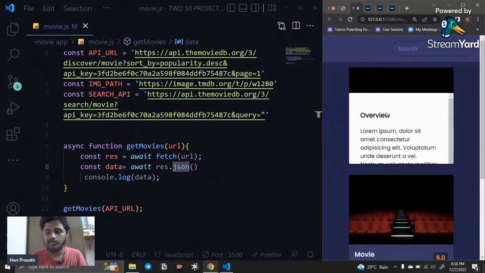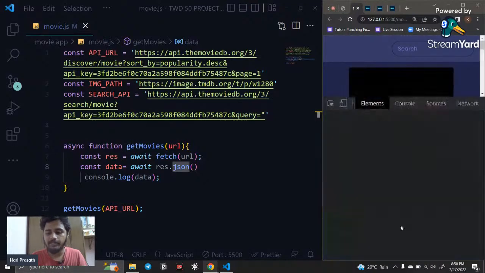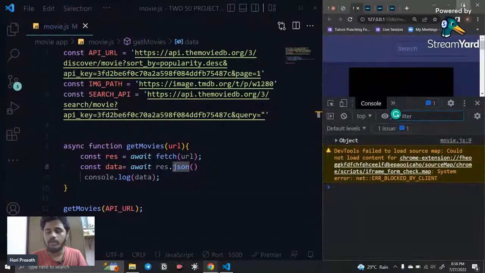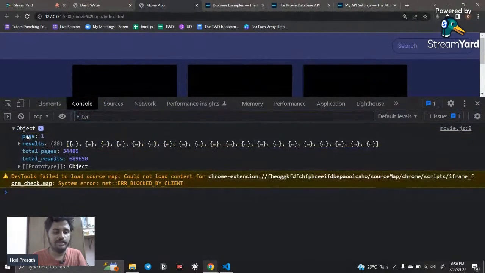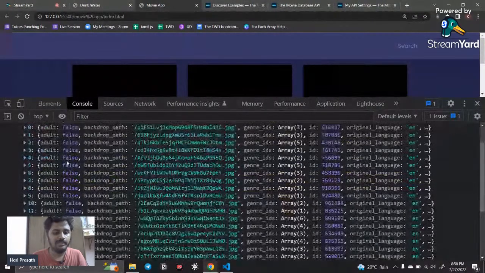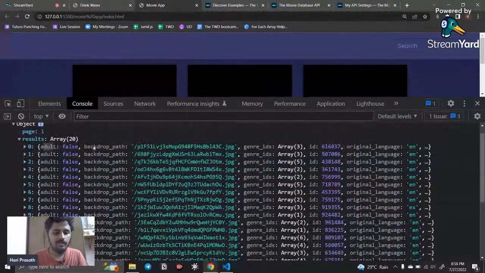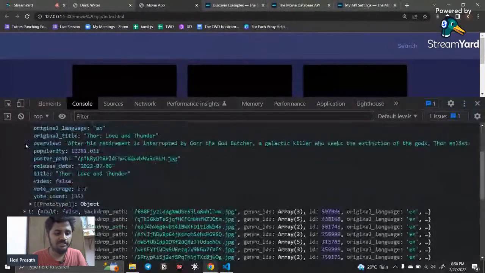So after doing this, I just go and click inspect, go to my console. Here you can see that after that the data is displayed in the console as an object. Inside this object you can see page 1 is displayed, and the results are displayed. You can see adult, backdrop path, genre IDs, original language. There are so many things there, right?